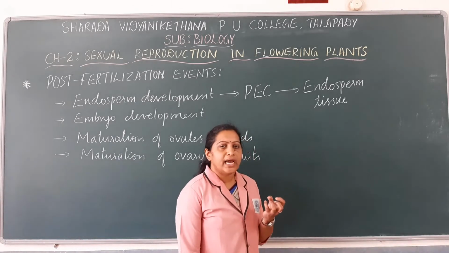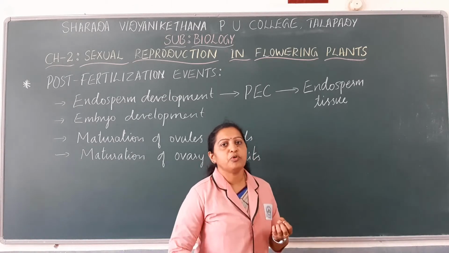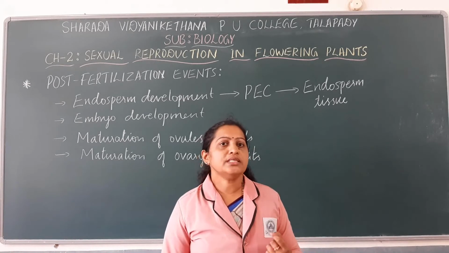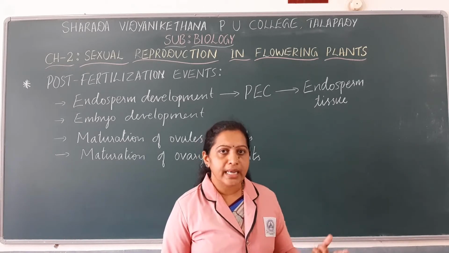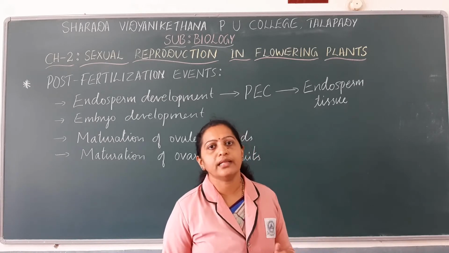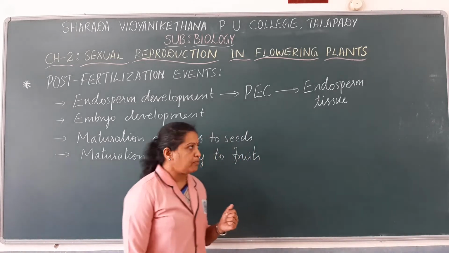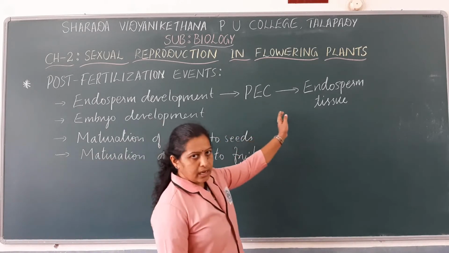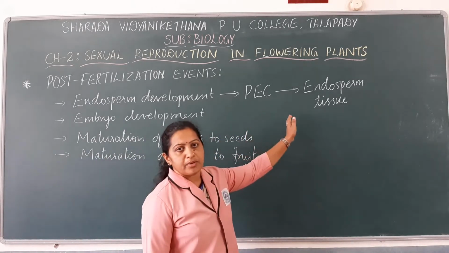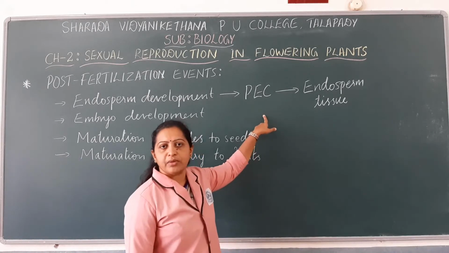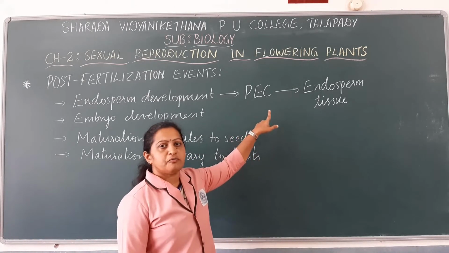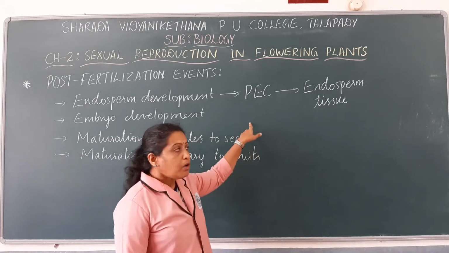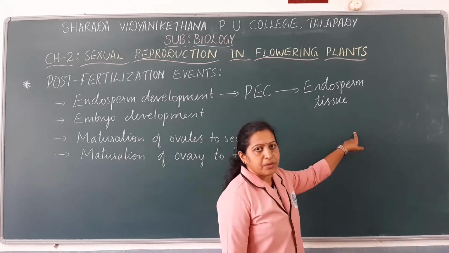Why do they have to be highly nutritive? Because they have to provide nutrition for the developing embryo. So this is one of the reasons why endosperm development takes place earlier than the development of embryo. Now we will see how this primary endosperm cell develops. What is the nucleus of primary endosperm cell? The nucleus of primary endosperm cell is known as primary endosperm nucleus. How does it develop into endosperm tissue?